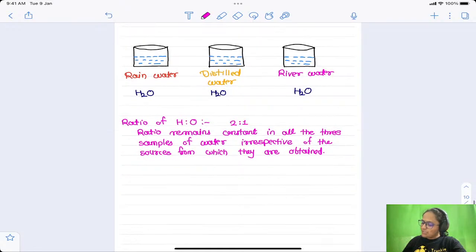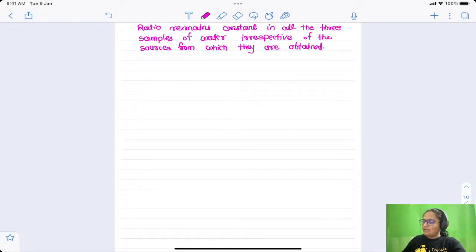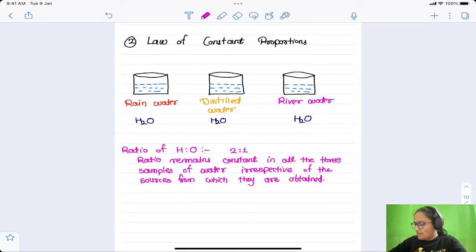Law of constant proportion. Now you will ask, then how is the taste different? Rainwater is different, distilled water does not have any taste, river water is different, sea water is different. These tastes are not due to water, they are due to the additional components present in the water, like minerals, other chemical substances, or so many salts present in the sea water. Due to these additional substances, water from different sources has different tastes. But what is the formula for water in them? It is always H2O. It will never change.